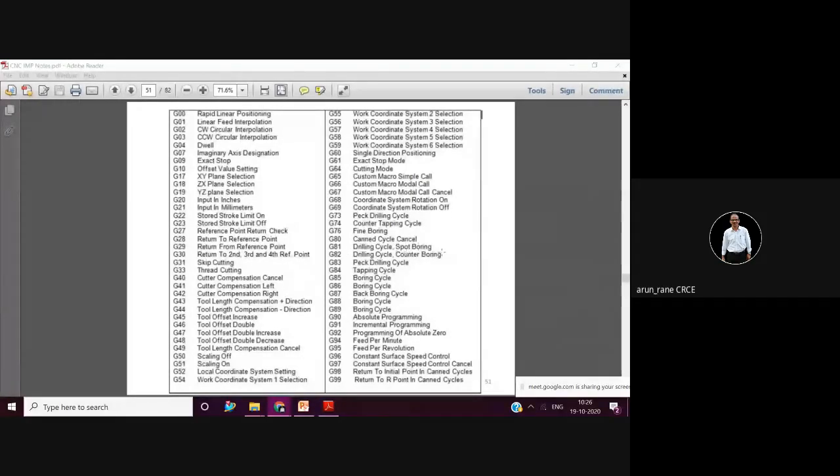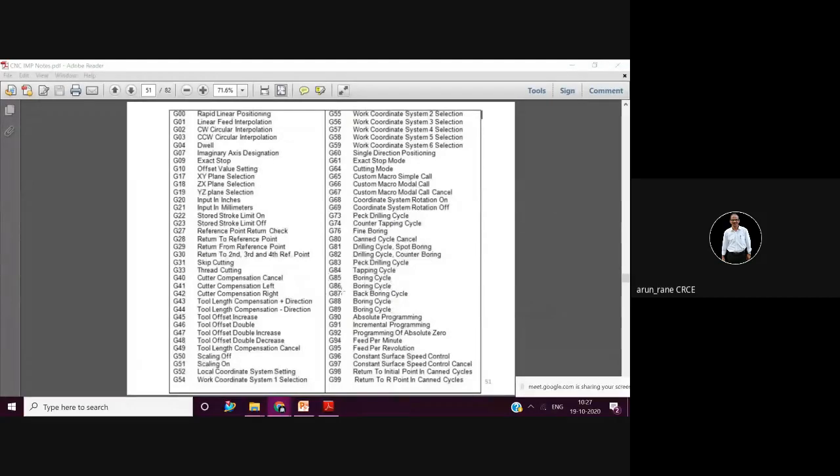Write only drilling cycle, no spot boring. G82 is drilling cycle, counter boring. This is correct. G83 peck drilling cycle, correct. G84 tapping cycle, correct. G85 is boring cycle; cancel that boring word and write reaming cycle. G85 is reaming. Reaming is a finishing operation. Then G86 is boring cycle.